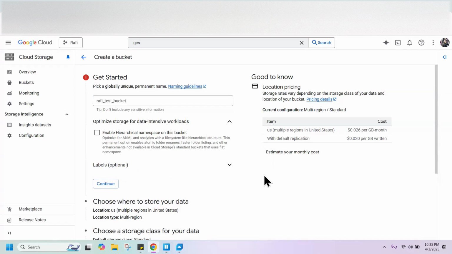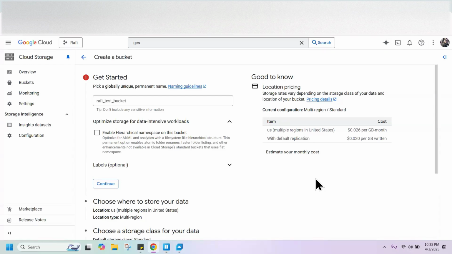Yeah. So hierarchical namespace on this bucket. Okay. This is not required for now. I'll tell you, basically, when you create a bucket and you want to make sure it becomes a data lake, you have to enable this option. Similar thing we have in Azure Blob Storage as well. We have to enable hierarchical namespace just to make sure it becomes a data lake rather than a normal bucket. So we don't have to keep this option. We can skip it for now.